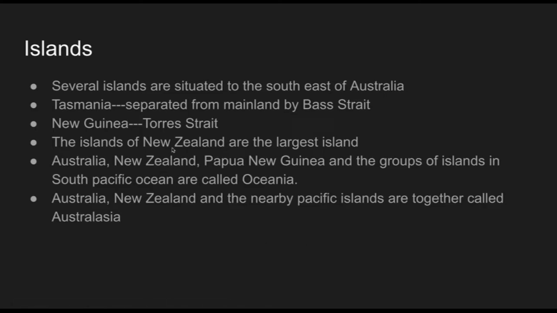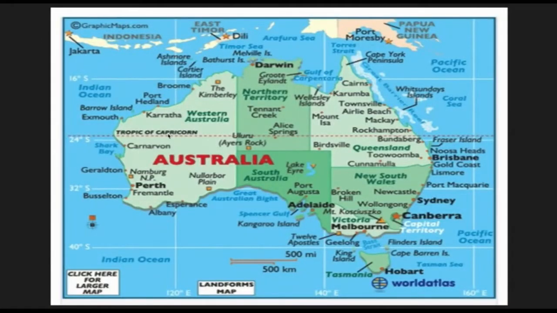Then New Guinea is separated from the mainland by Torres Strait. New Guinea, that is Papua New Guinea, is an island separated from Australia by the Torres Strait. These islands are in the Australian region.